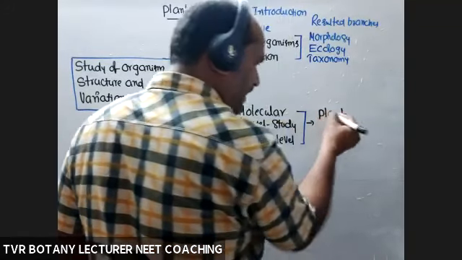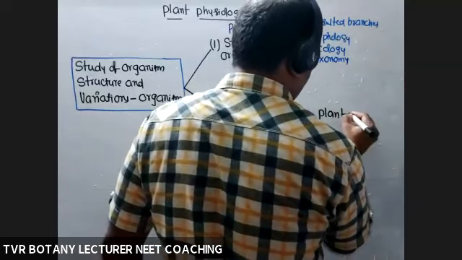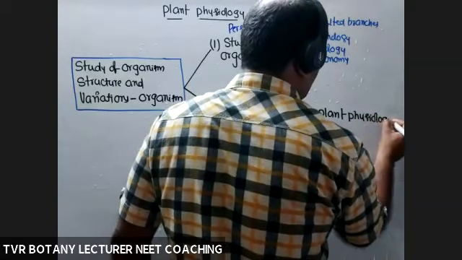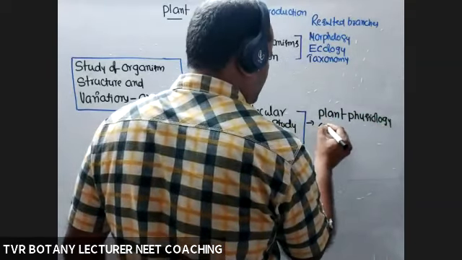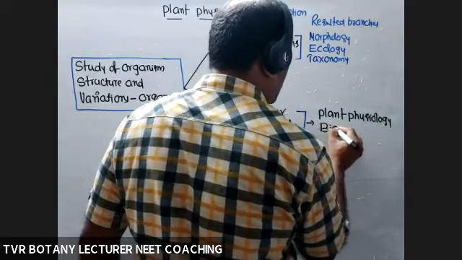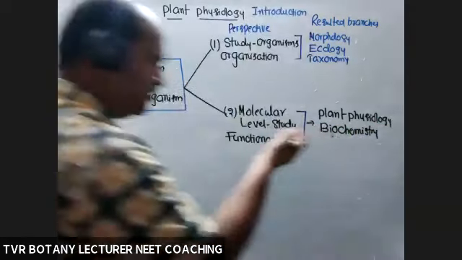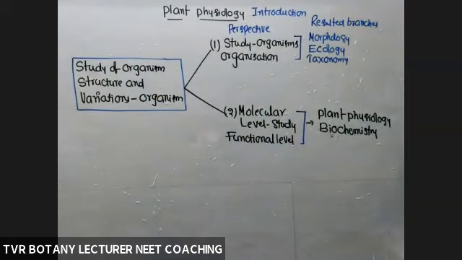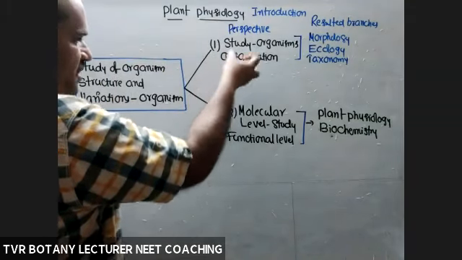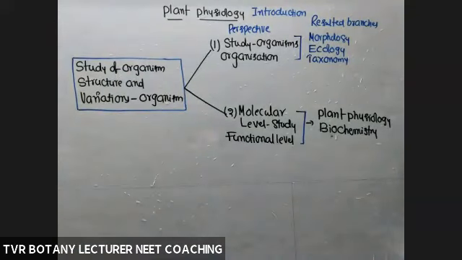In this case, I am taking plant physiology, or normal physiology, or human physiology, animal physiology. Plant physiology, that is nothing but biochemistry, separately given biochemistry, and molecular biology also, biotechnology also. So this is the way of study and bifurcation of aspects. According to that, we developed a certain number of branches.